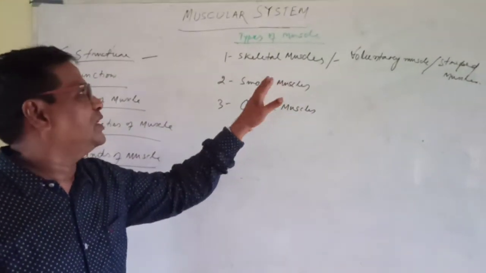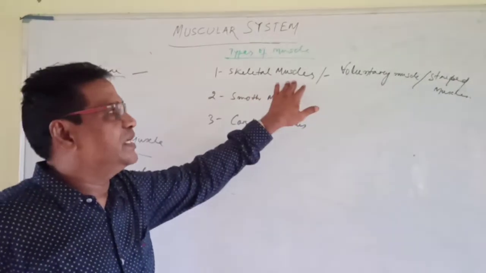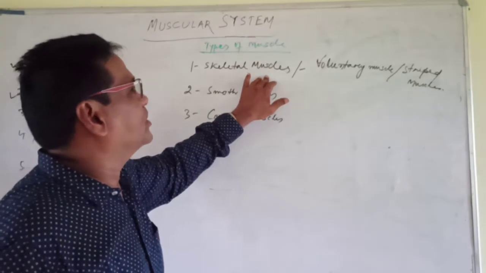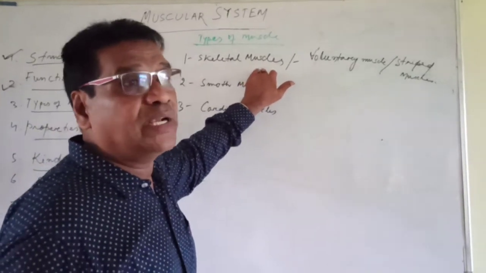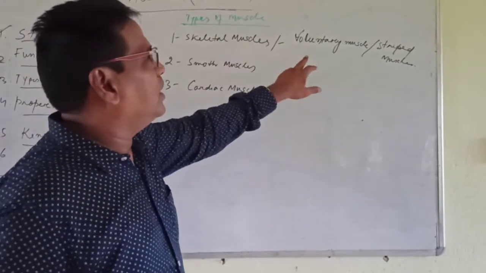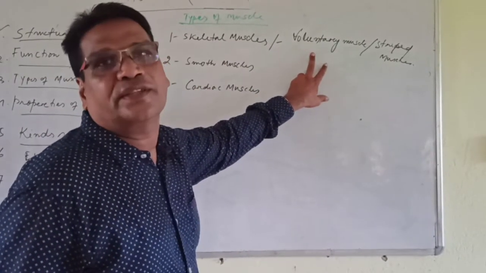Just above the skeleton the muscle is present, and its function is contraction and relaxation. It is completed by voluntary means, according to your own will.